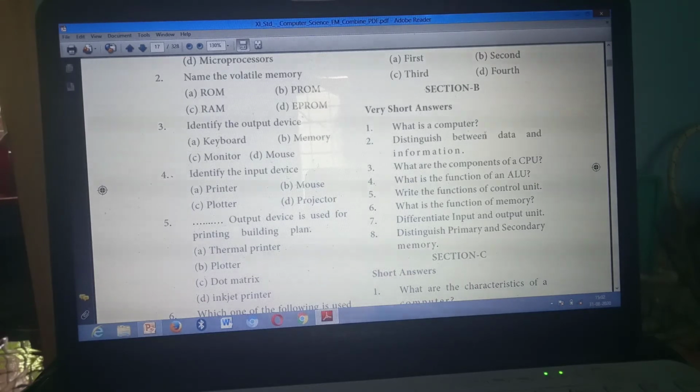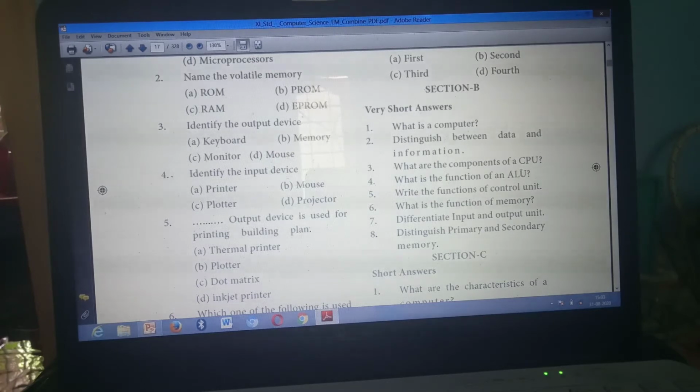Have you all marked? Have you written? Second question: page number 4. Distinguish between data and information. Page number 4. Next, third question: what are the components of a CPU? Page number 5. Here you will write page number 5.